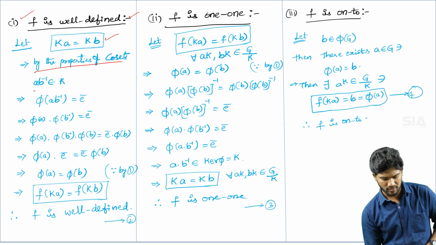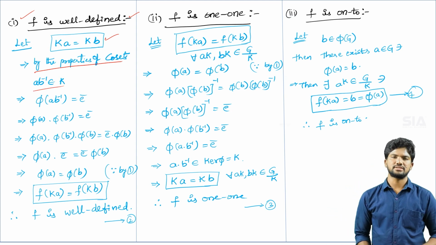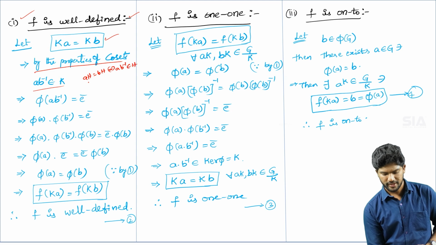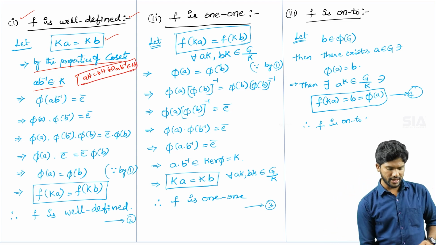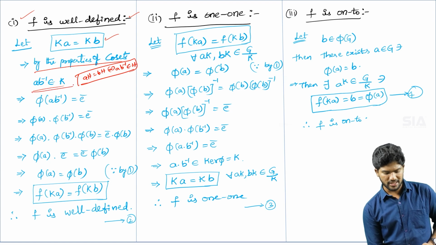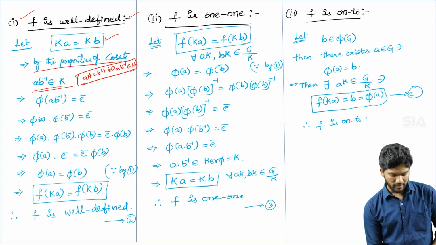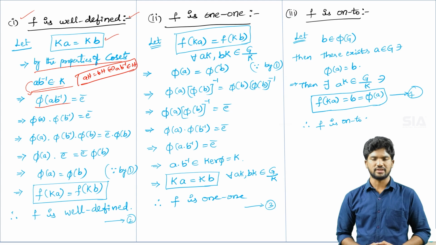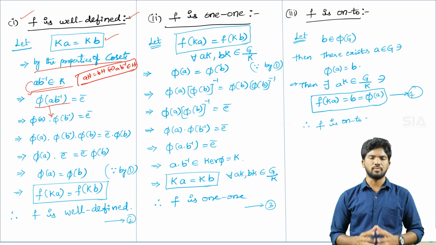Then by the properties of the cosets, whenever you have a into h is equal to b into h, then a into b inverse belongs to capital H. So you can write a into h is equal to b into h if and only if a into b inverse belongs to capital H. This is one of the properties of the cosets. By using that condition, here I am writing a into b inverse belongs to kernel. Here k is nothing but the kernel subgroup. So whenever one element belongs to kernel, the image of that element, pi of a into b inverse, is equal to small e bar.